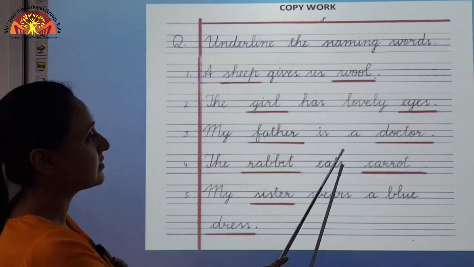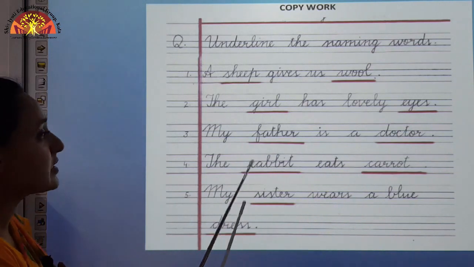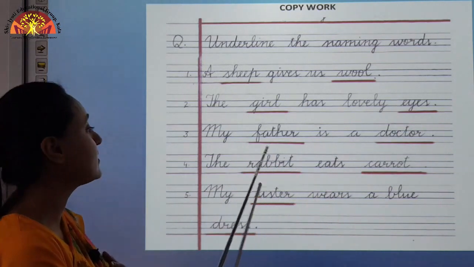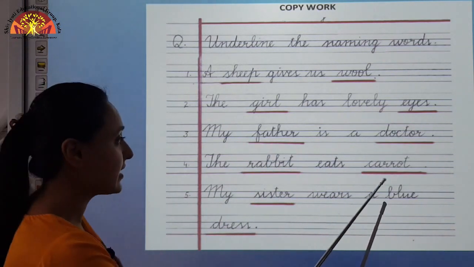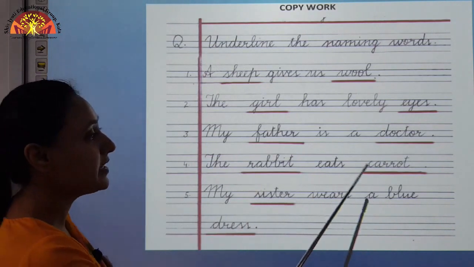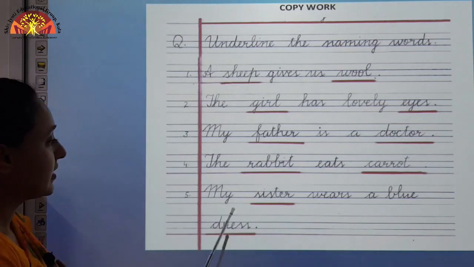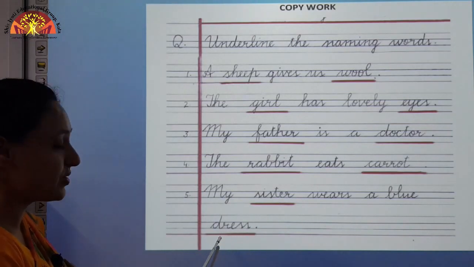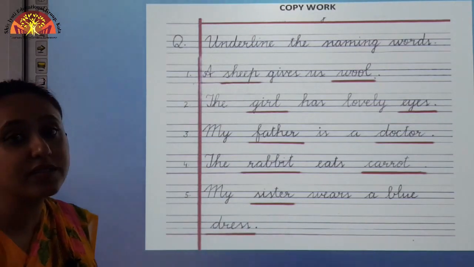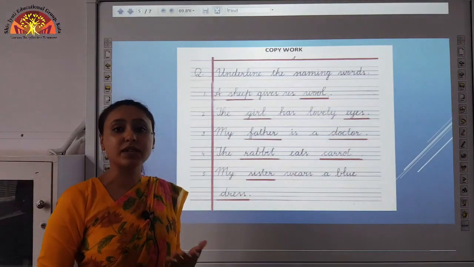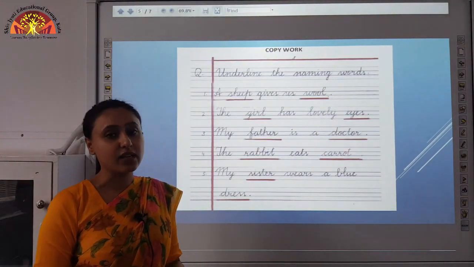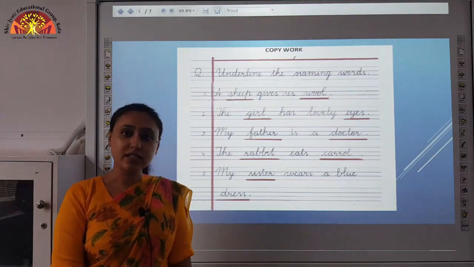My father is a doctor. In this, father and doctor are naming words. The rabbit eats carrot. In the sentence, rabbit and carrot are naming words. My sister wears a blue dress. In the sentence, sister and dress are naming words. So children, naming words tell us the name of a person, place, animal and thing. Hope you understood this. Thank you.